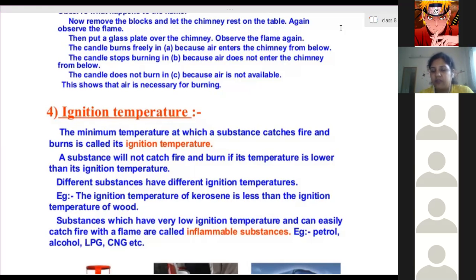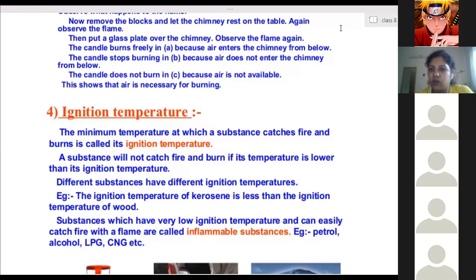So that will happen with everything. The candle also, when we keep a candle, will it burn immediately? No, ma'am. We have to bring a burning matchstick near it, then only it will start glowing. So that means the temperature has to be increased to the ignition temperature. Till the substance reaches the ignition temperature, the substance won't burn.